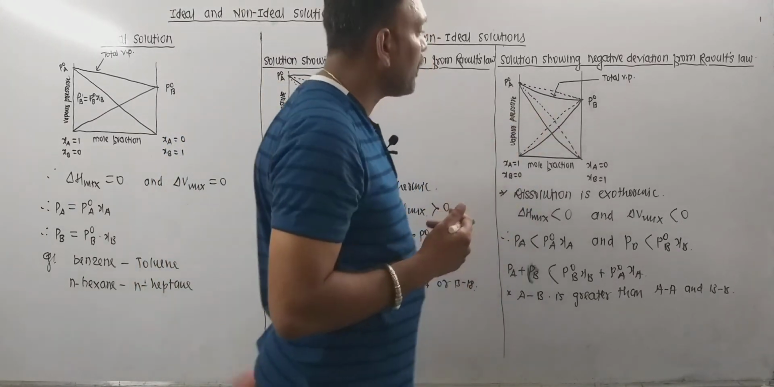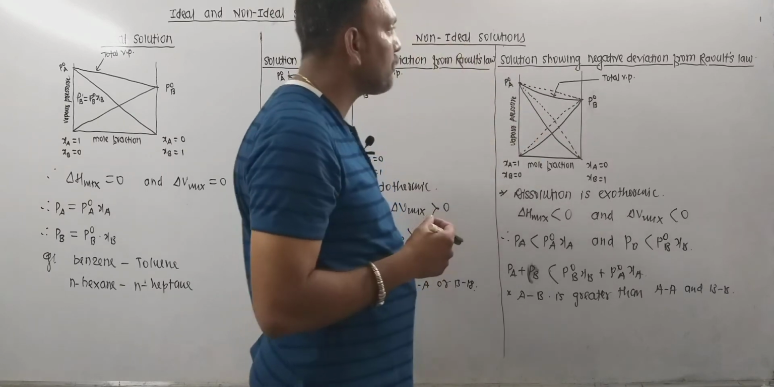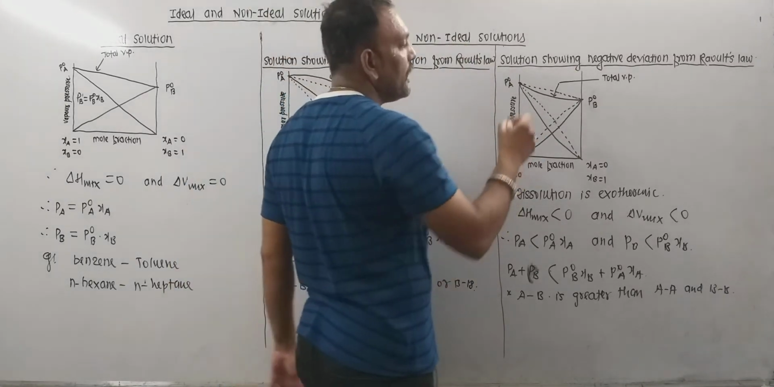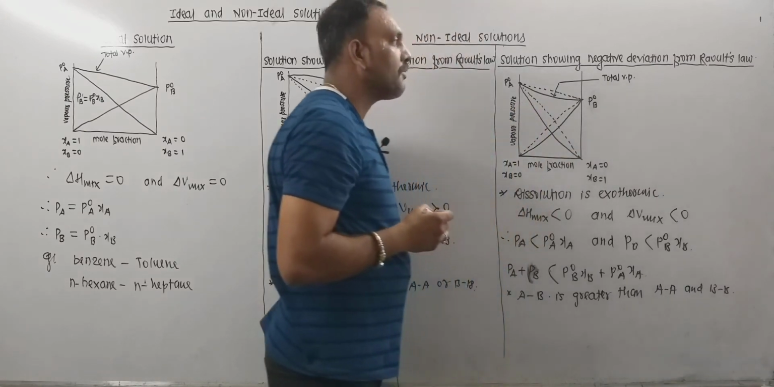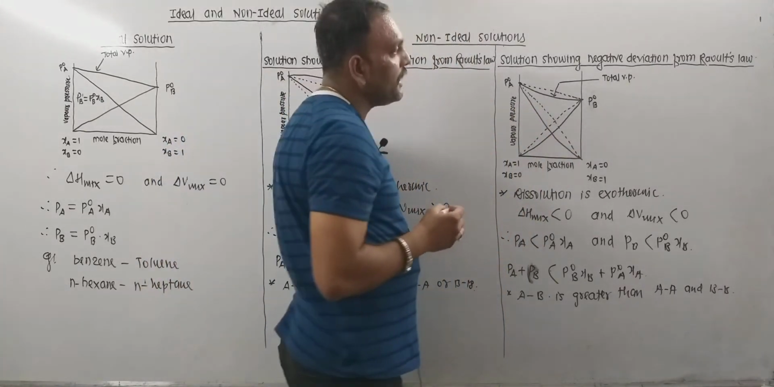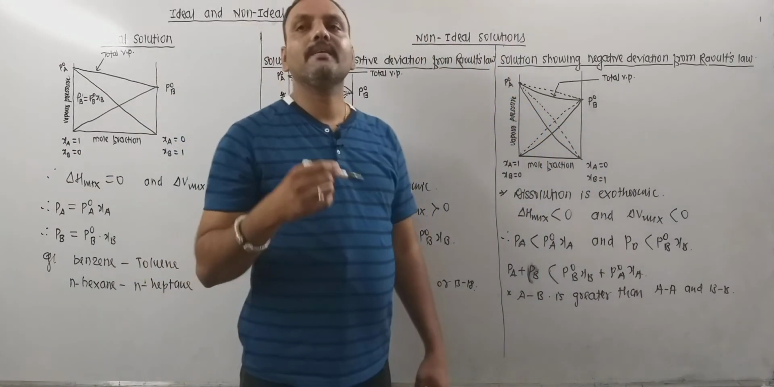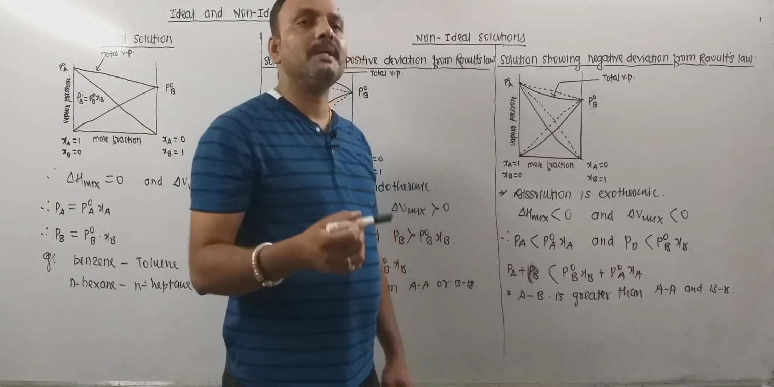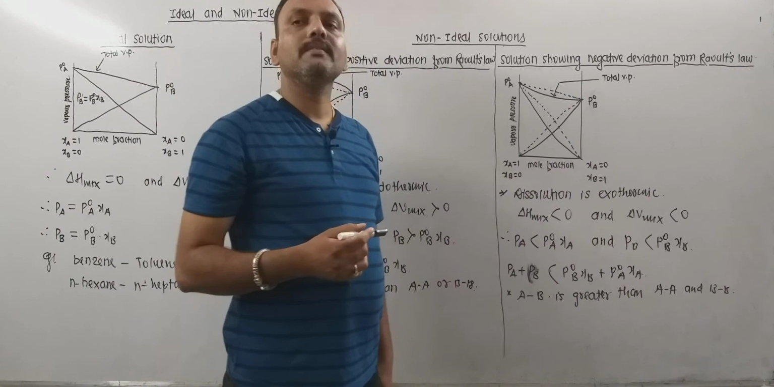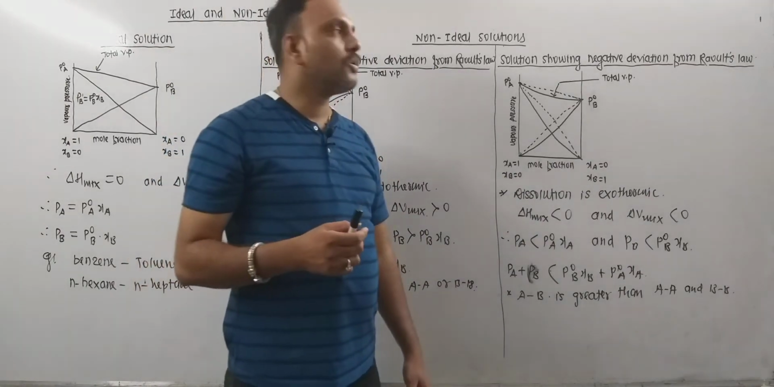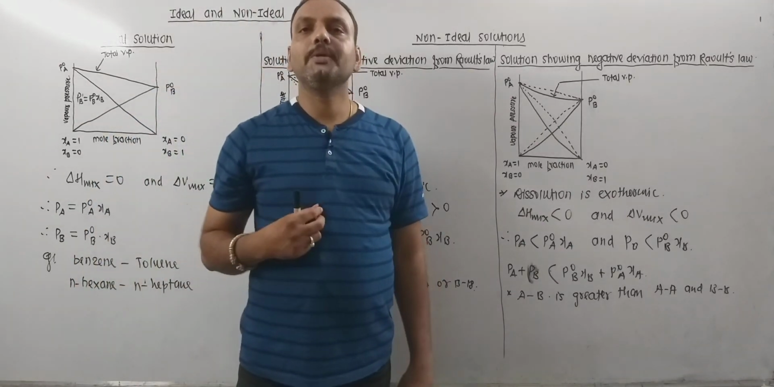Now let's see the curves. When we plot vapor pressure against the mole fraction for such a solution, then the curves may come like this. This shows the negative deviation from Raoult's law. So this clearly indicates that the total vapor pressure is lesser than the vapor pressure of the individual components. Thus, the boiling point is higher than the individual components. So this was the non-ideal and ideal solutions. Thank you very much.